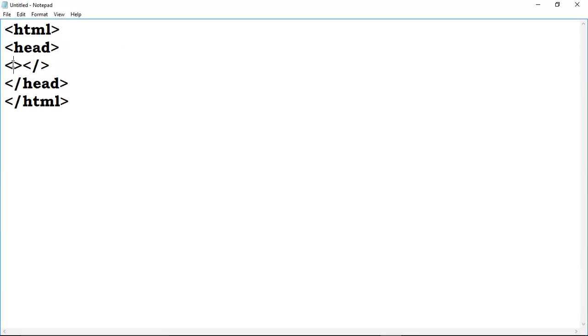According to me, I'll give title and practicals. Then I am closing the title from here. Look carefully. Then what you have to do, you have to go with the body. So here I am typing the body. Now the structure is completed.